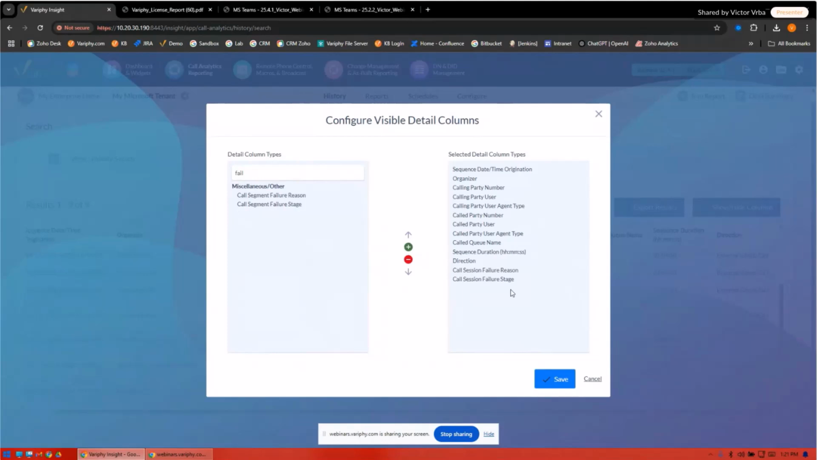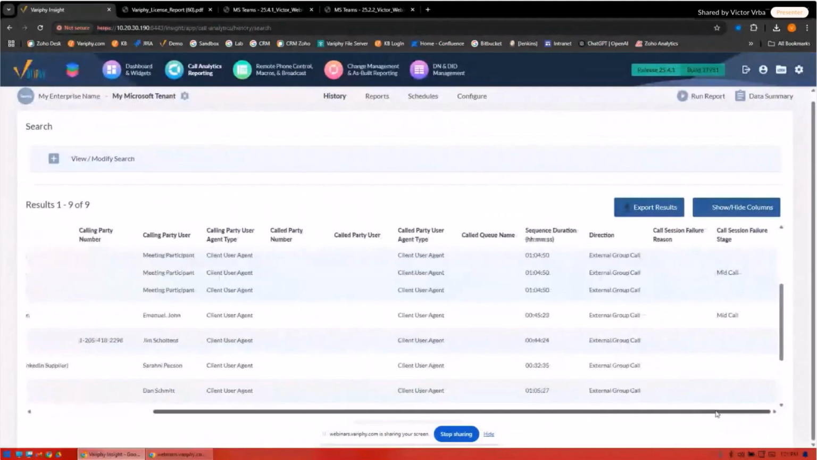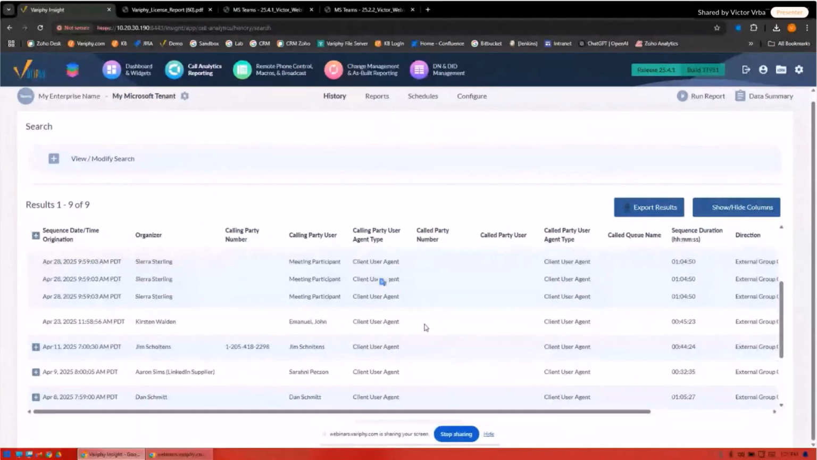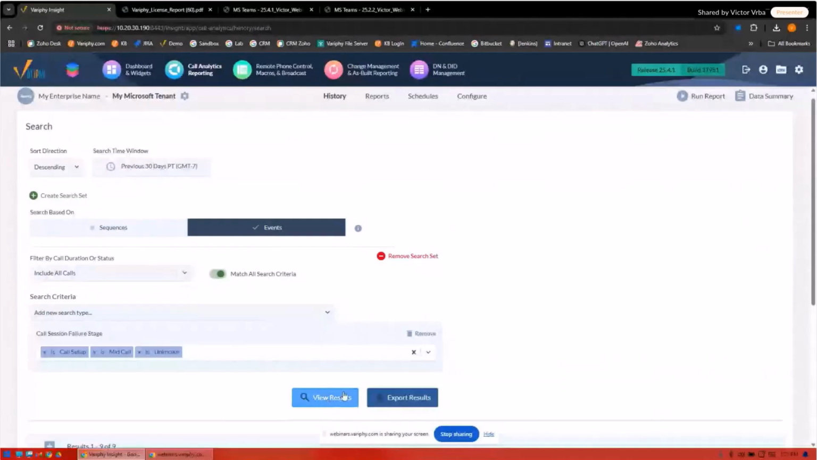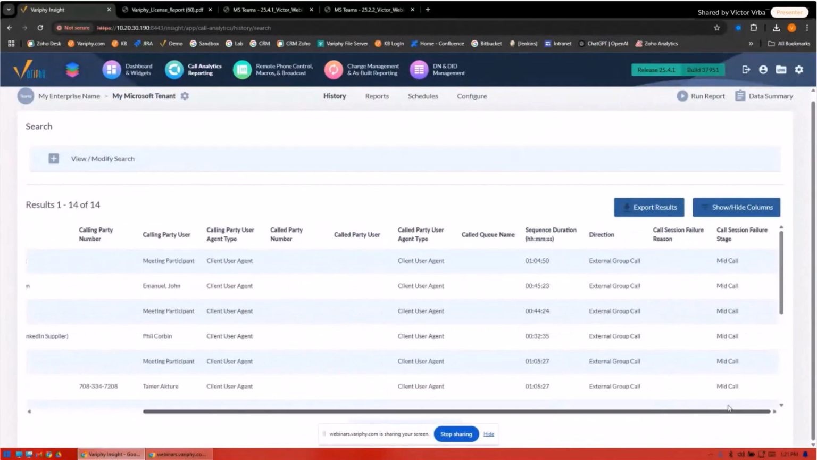I'm going to add both stage and reason because I like to see both. And we'll be able to see the calls that failed mid-call. Now, this is important because we want to be able to develop patterns on this. I have 9 calls in the past 30 days that failed. So this is something I may want to look at from an event perspective and say, is this a common problem with one particular participant?